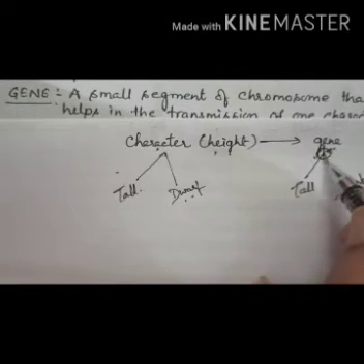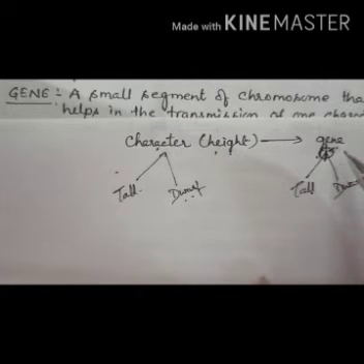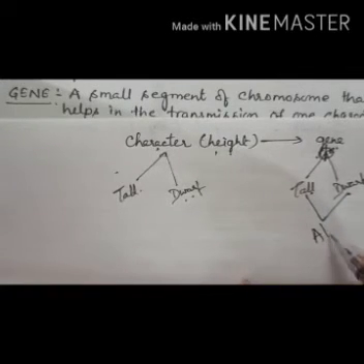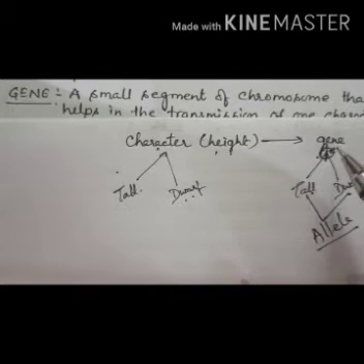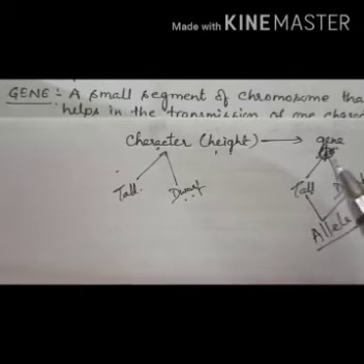Half of it is carrying the tall character and the alternative form of that gene is carrying the dwarf character. And these alternative forms are called alleles. So what is allele? Allele is the alternative form of a gene, right? Suppose again I'm giving you one more example.